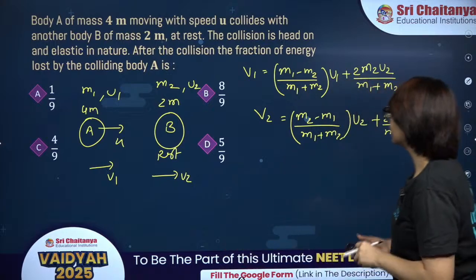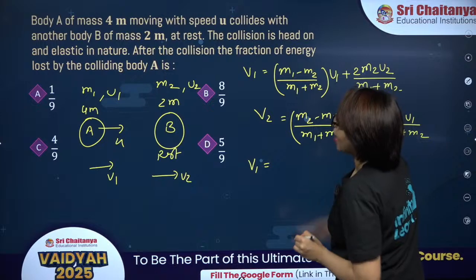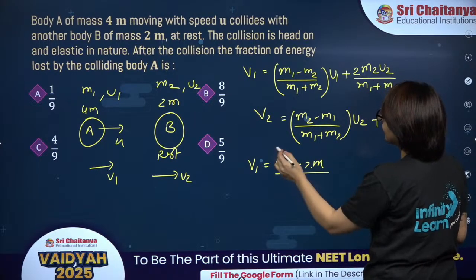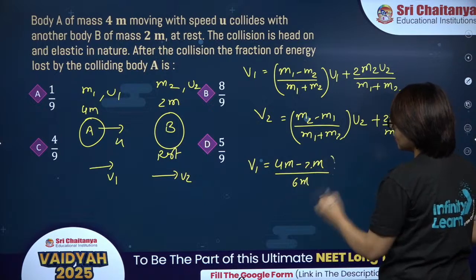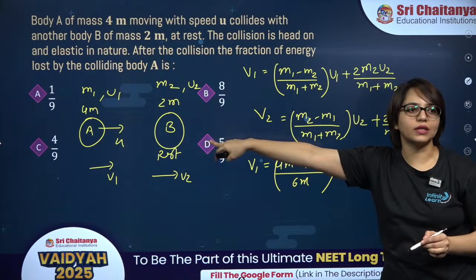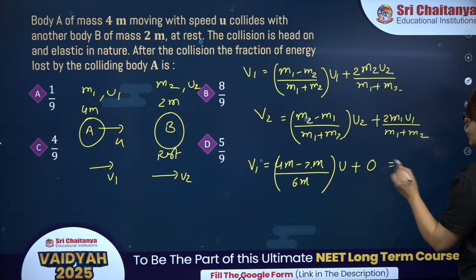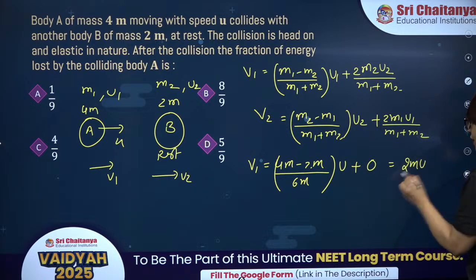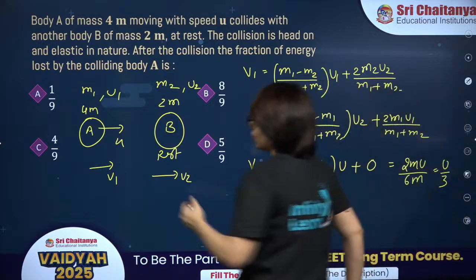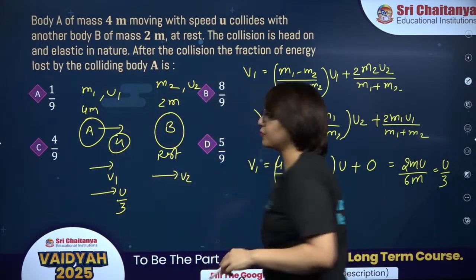So let's find the velocity after the collision of body A, that is V1. M1 is 4m, M2 is 2m, divided by M1 plus M2, 4m plus 2m, 6m. U1 is u, plus U2 is 0. The second body is at rest, so U2 is 0, right? So this second term will be completely 0. So this will be 2mu divided by 6m, which is equal to u by 3. So the initial velocity of the body is u. After collision, it will move with u by 3.